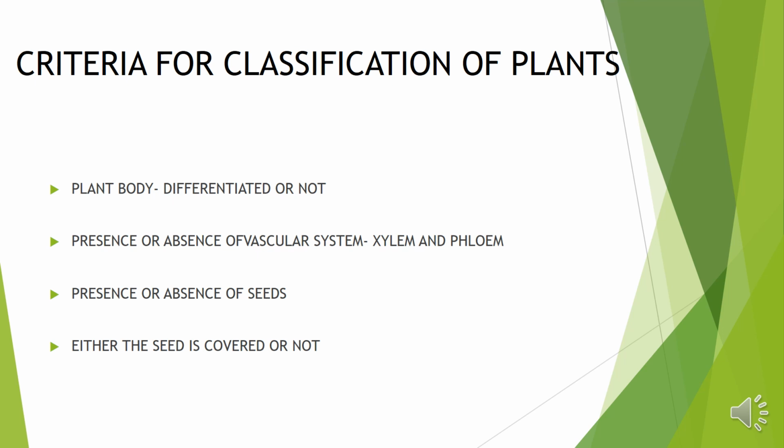Next is either the seed is covered or not. If plant is having seed, then we will see that the seed is covered or not. If the seed is covered in the fruit, like in angiosperm, then it will belong to angiosperms, and if the seed is not covered, it is naked, then it will belong to gymnosperms.